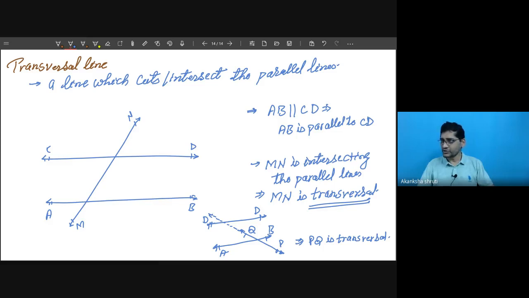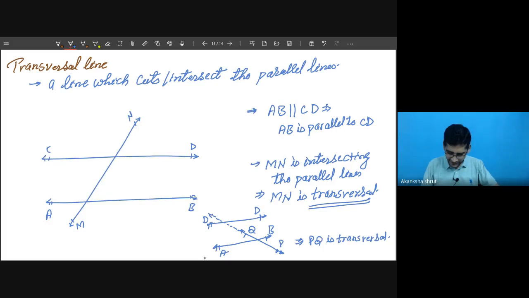So that is your duty. You have to understand, because a line simply means it is endless. That we have started in this chapter. Are you getting? So this is the meaning of transversal. Even it need not be just two parallel lines. It is possible to have three parallel lines also.